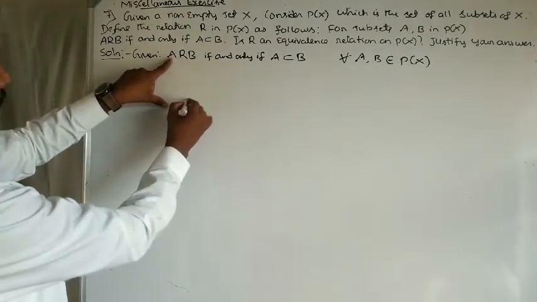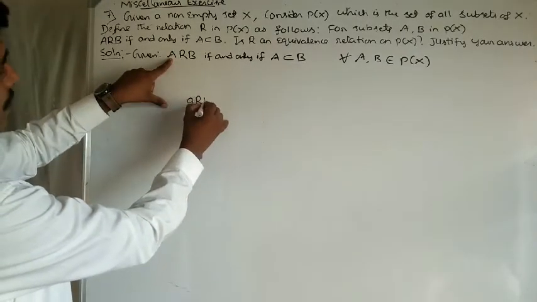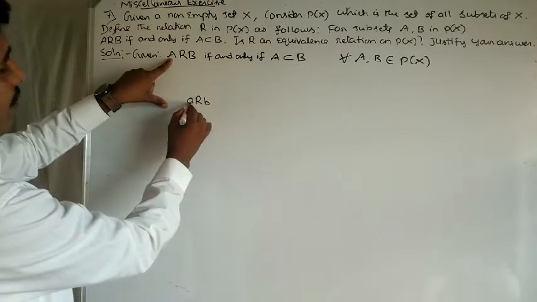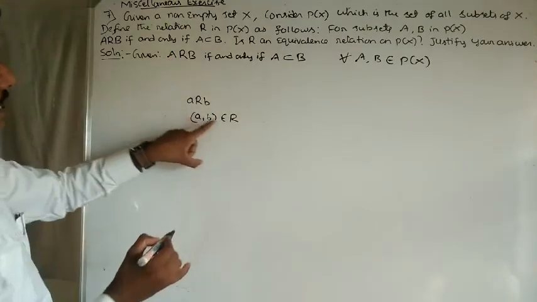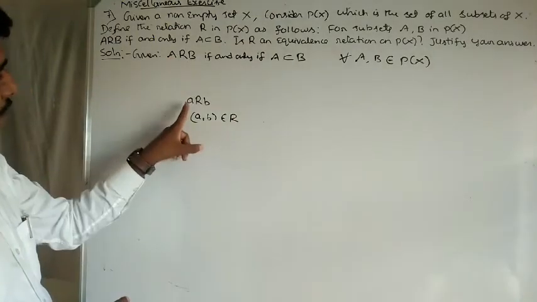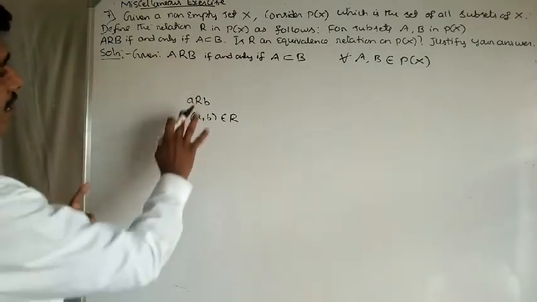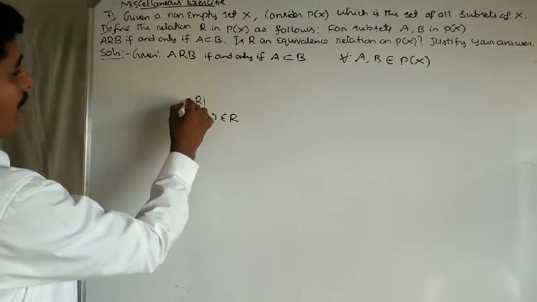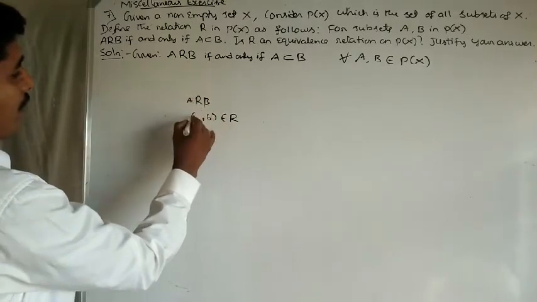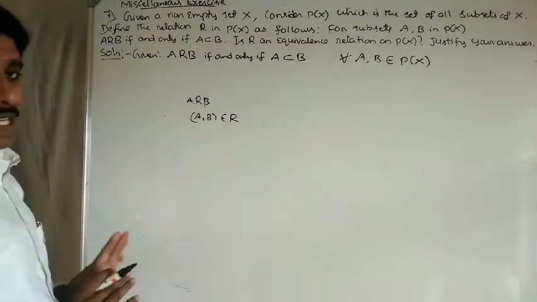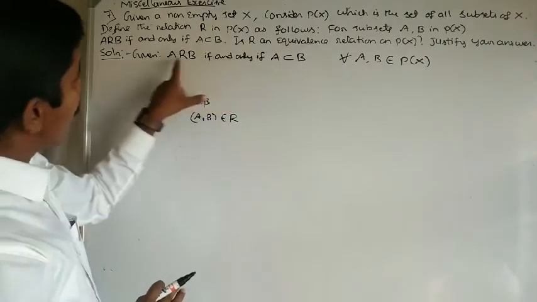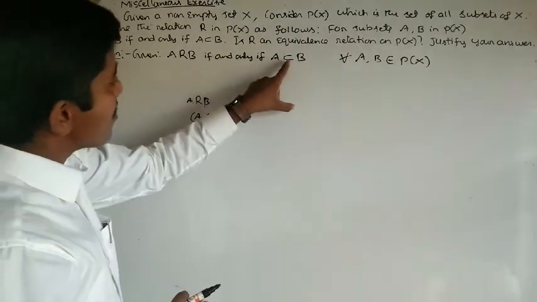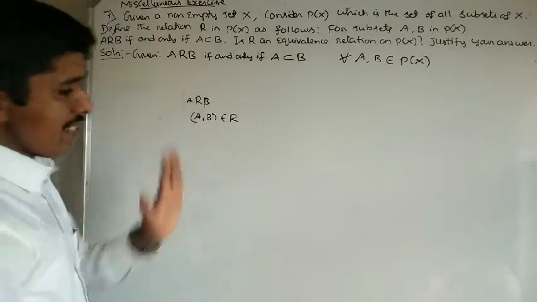A R B means there is a relation between A and B, that is, A comma B belongs to R. Both representations are the same. Instead of small letters, here we have capital letters. Capital A, capital B means A comma B belongs to R. A related to B means what is the relation between A and B? A is a subset of B.